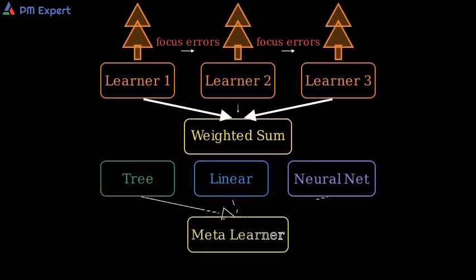Finally, stacking, also called stacked generalization. We train different kinds of base models, collect their predictions, and then train a meta-learner on top of those predictions. This captures complementary strengths across models.